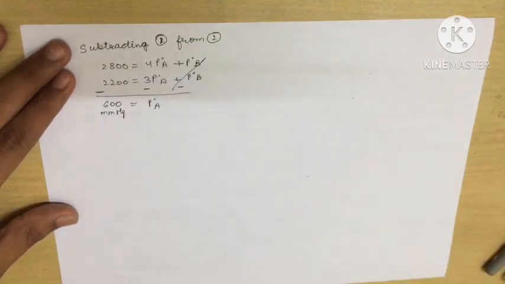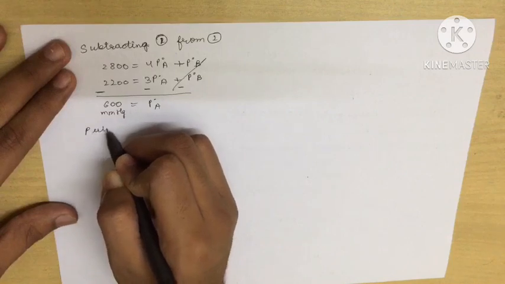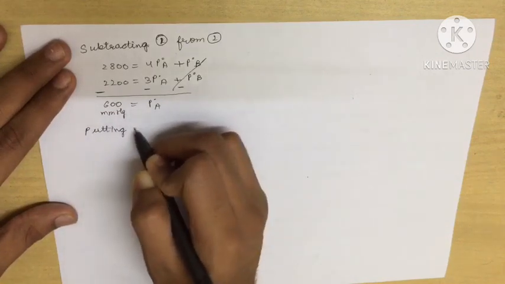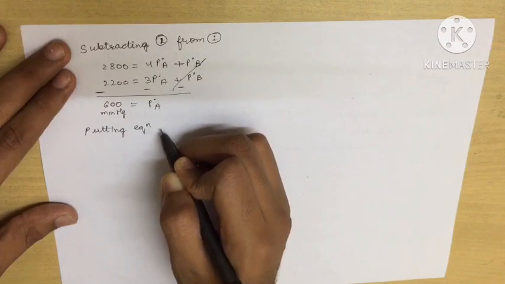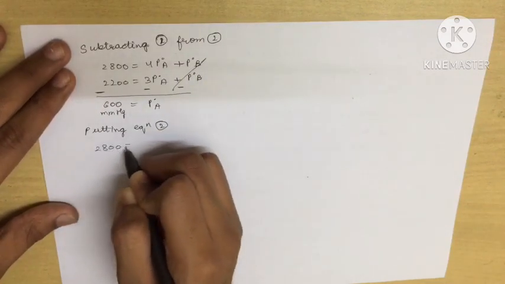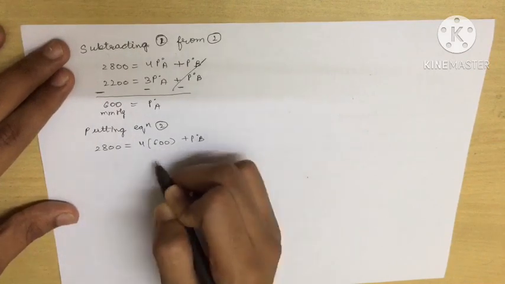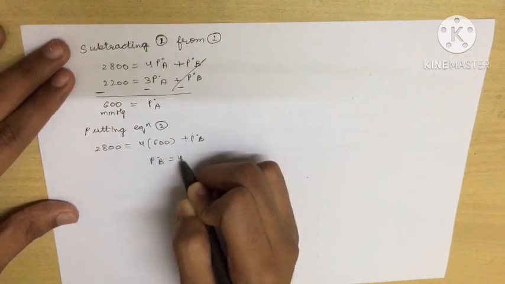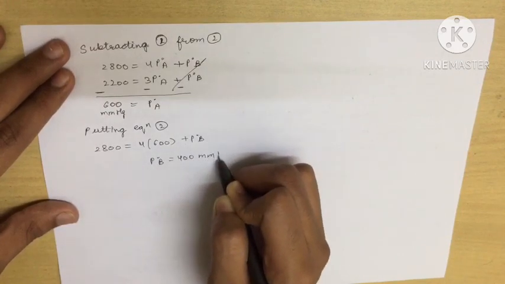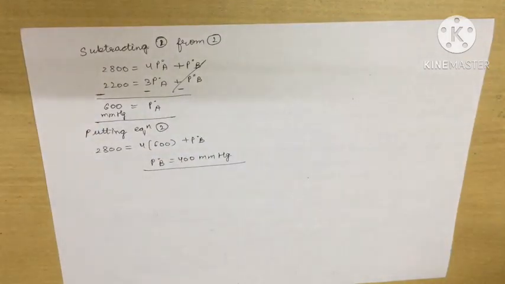Now how to find P°B? You can put in any one of the values. Suppose I have found P°A. Now I am putting it in equation number 2. So we get 2800 equal to 4 times 600 plus P°B. Solving this, I get P°B equal to 400 mm Hg. So we have found the individual vapor pressures of the pure components A and B.